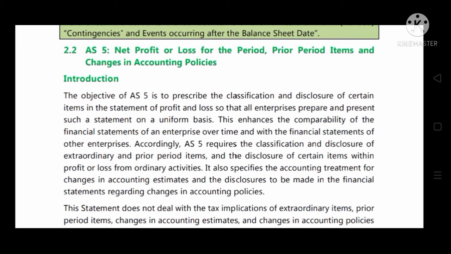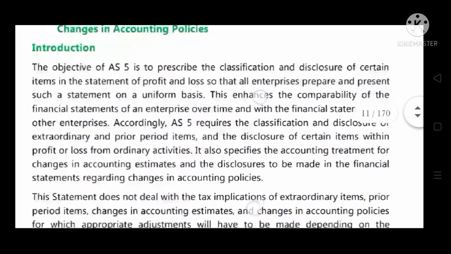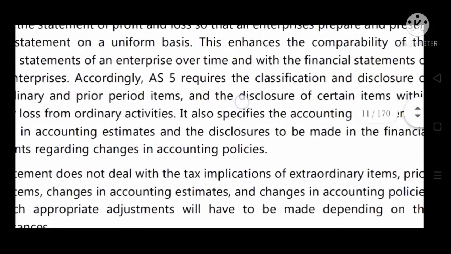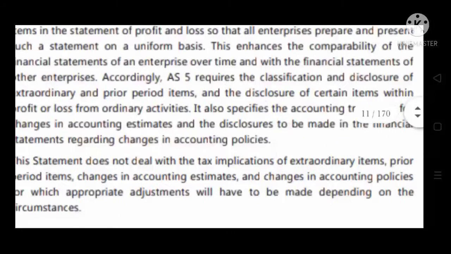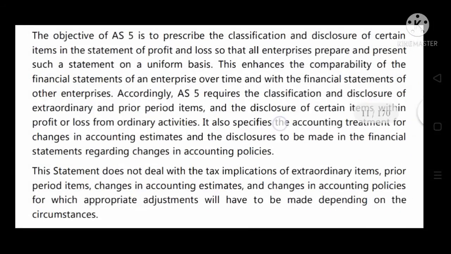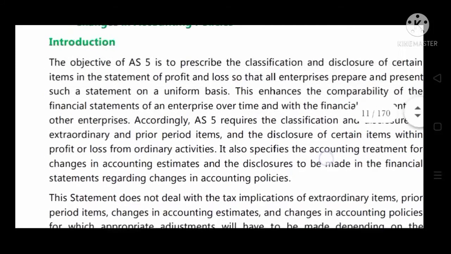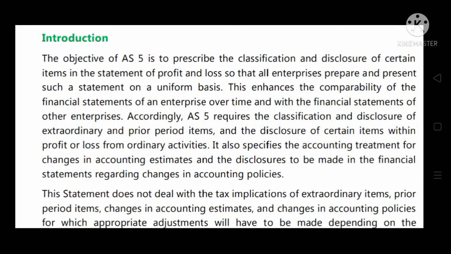Now, we have come to the standard AS 5, net profit or loss for the period, prior period items, and changes in accounting policies. Accordingly, AS 5 requires the classification and disclosure of extraordinary and prior period items and disclosure of certain items within profit or loss from ordinary activities.